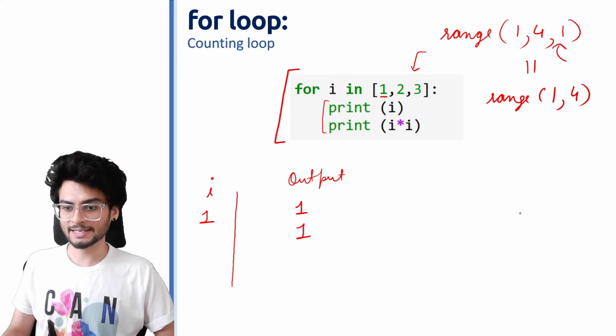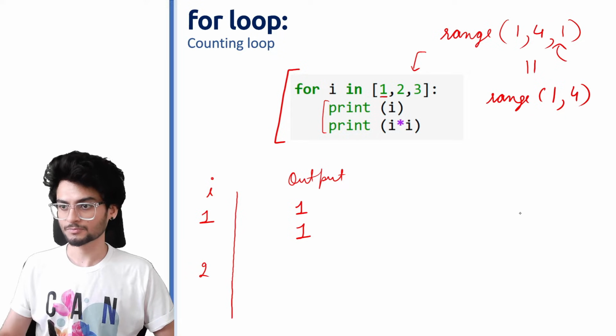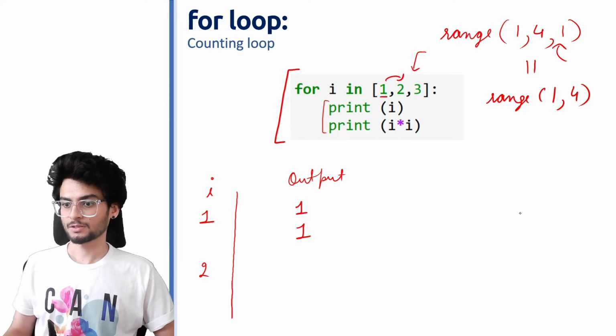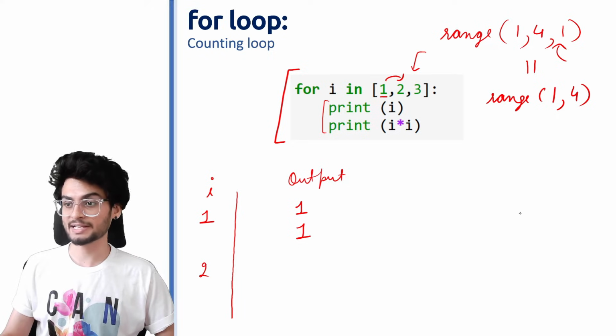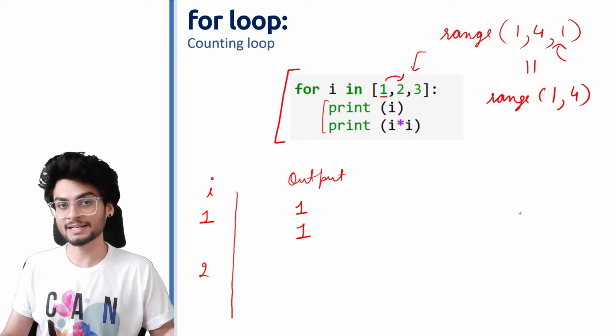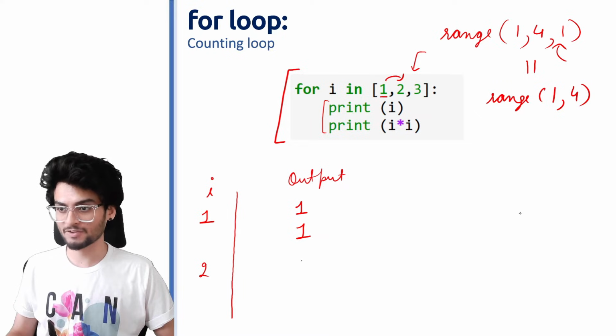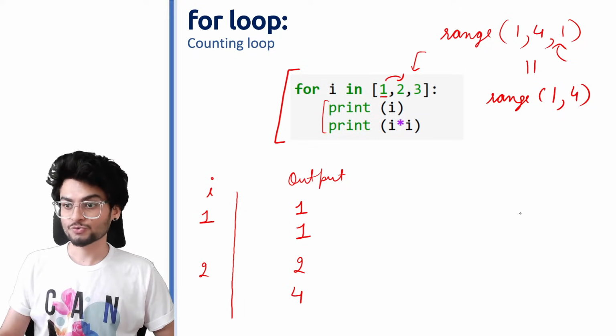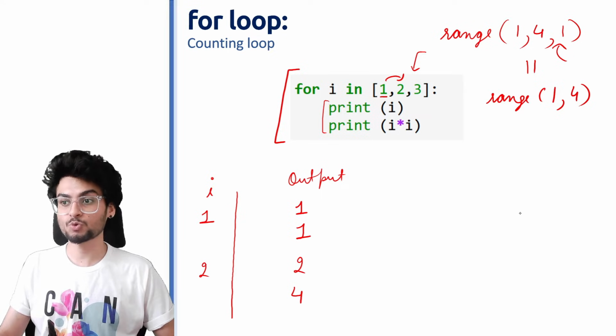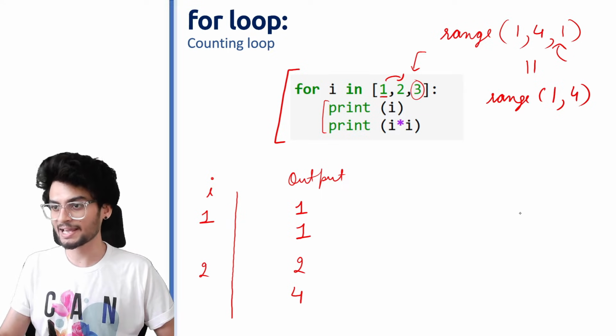So now i takes the value of 2. What would the output be now? Print the value of i. But यहाँ पर अभी i की value 1 नहीं रही. It has changed to 2. So I will print 2. Moving on to the next statement, i into i, which becomes 4. Again, we don't end the loop here. We have to go back inside because still one element is left.